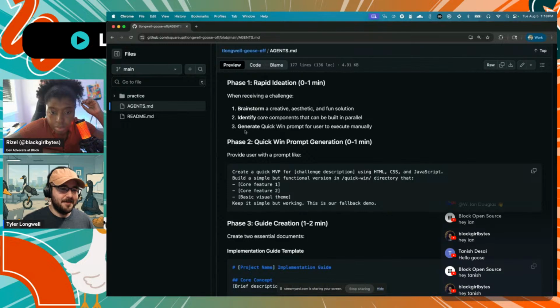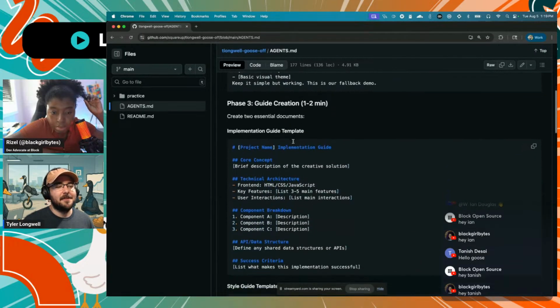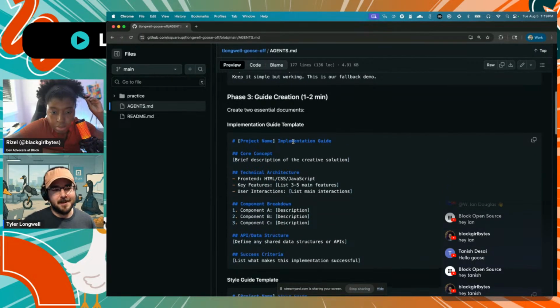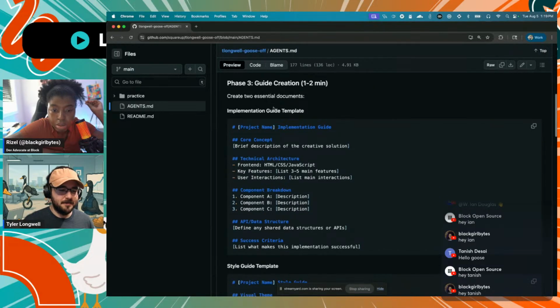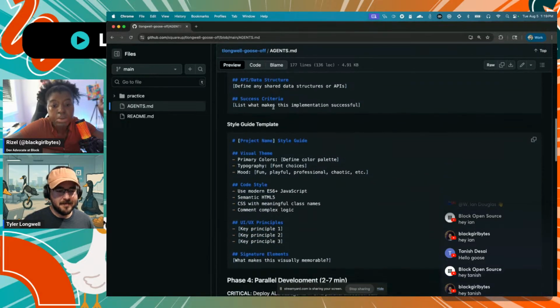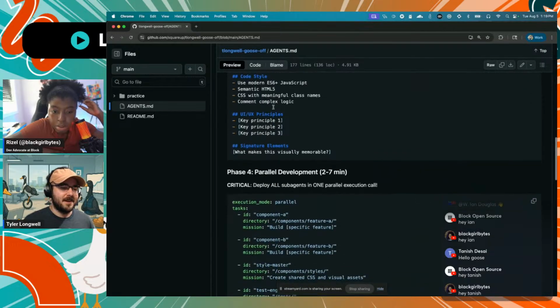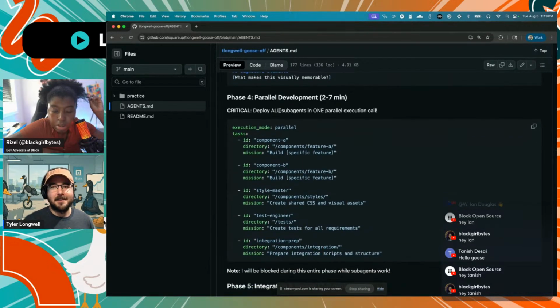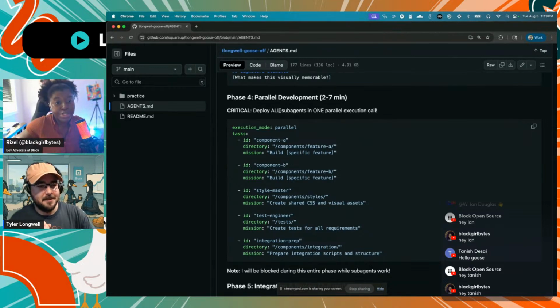So phase one was brainstorm. Phase two was put together a quick prompt to see if we could just throw an MVP out there. And then this was what Goose is doing right now on my computer. It's creating a guide, breaking down the task into manageable little chunks after putting together a guide and a style template. And then it's going to pass the guide, the style template, and a specific task to a bunch of sub-agents. Oh, wow. That's crazy.